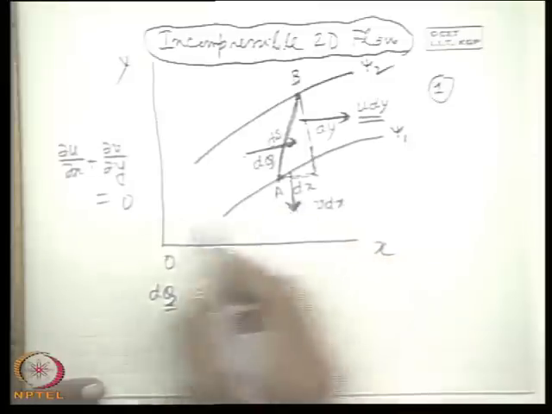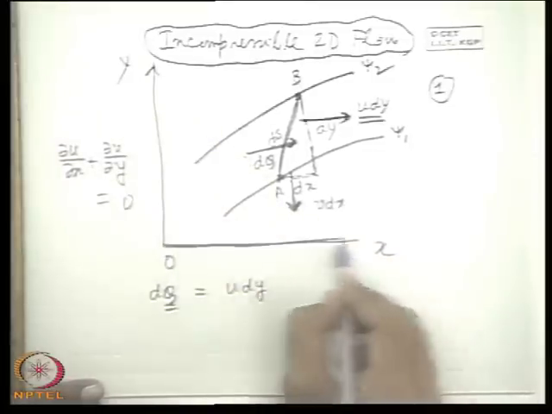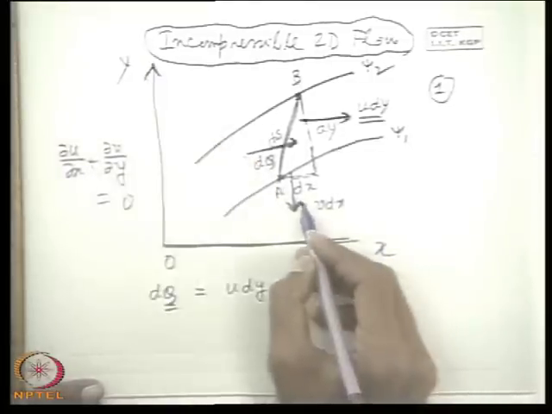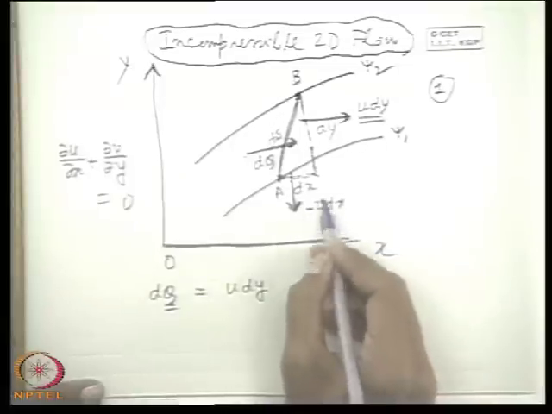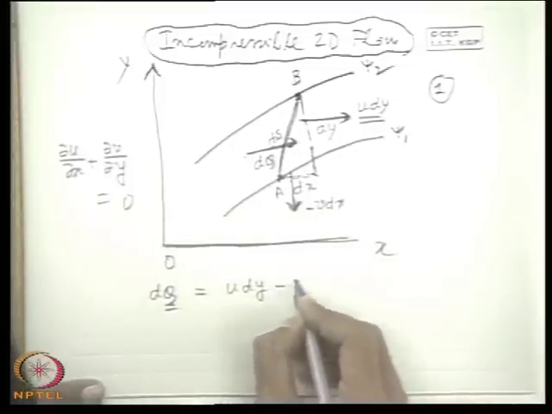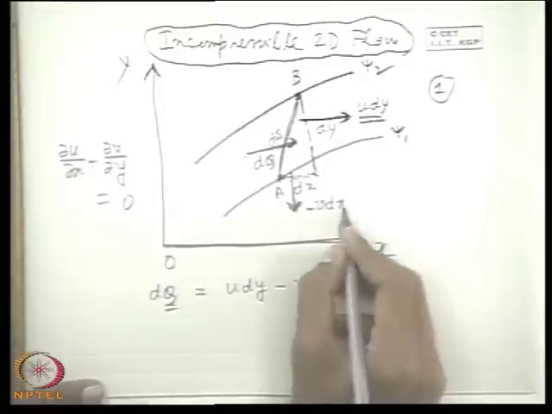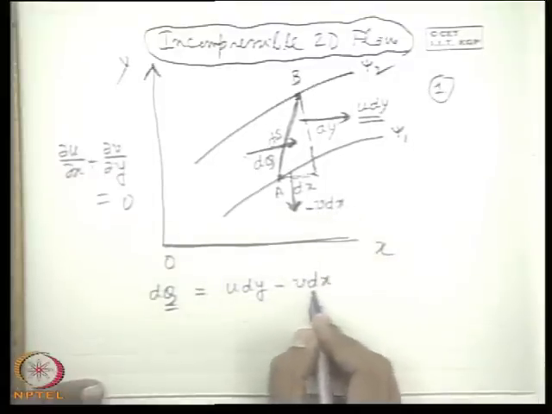Now the v dx, in this frame of reference where y is positive in this way, will be minus v dx, because v is always negative sign. So u dy minus v dx.